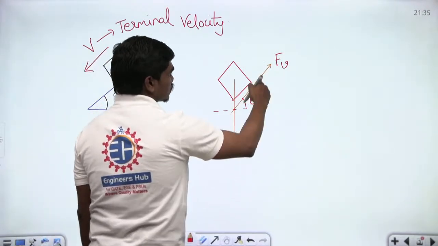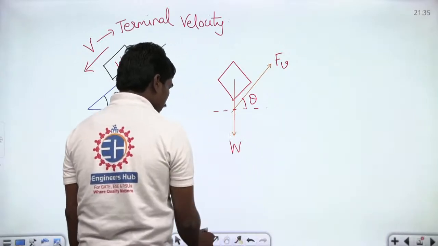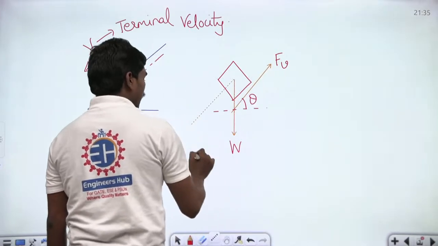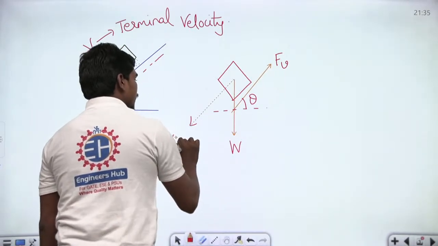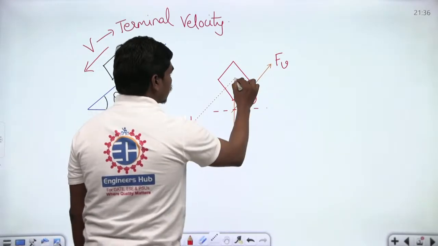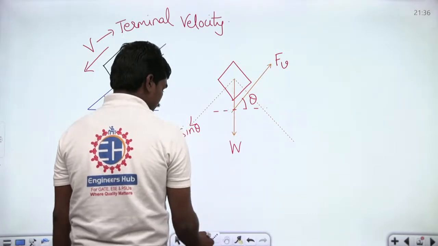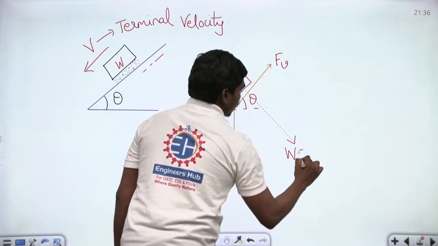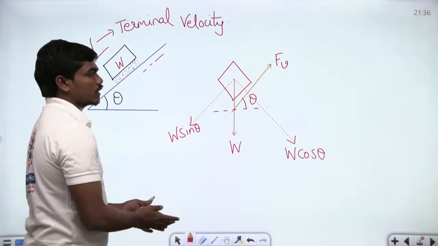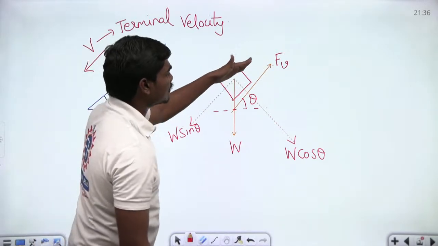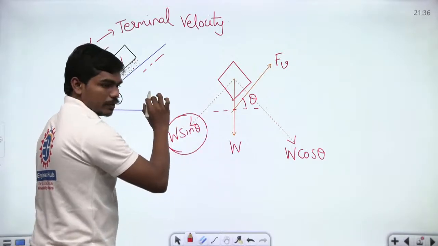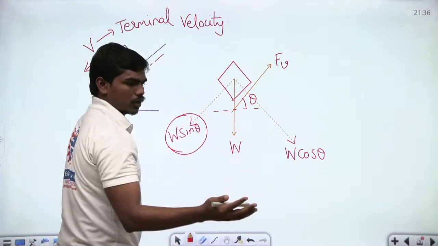So if you resolve this force along this plane, if you resolve this W, then there is some component of W acting in this direction, which is given by W sin theta. And of course the component perpendicular to this will act along this, and this component is nothing but W cos theta, correct? So this is W cos theta, and this is your W sin theta. Now if you apply the equilibrium along this plane of this inclination, then this W sin theta and W cos theta, correct?